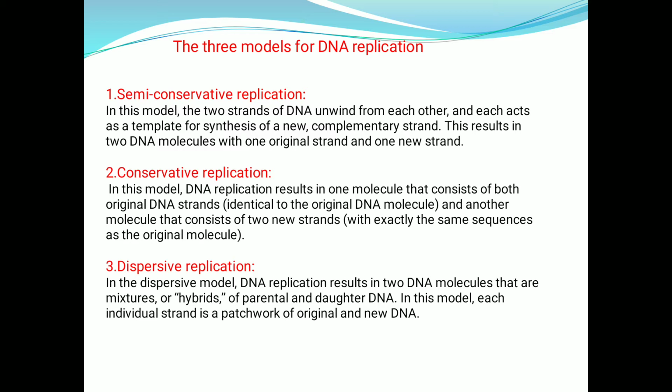It is called conservative because after replication, out of the two DNA molecules produced, one is completely identical to the parental molecule, with both strands the same as the parent.